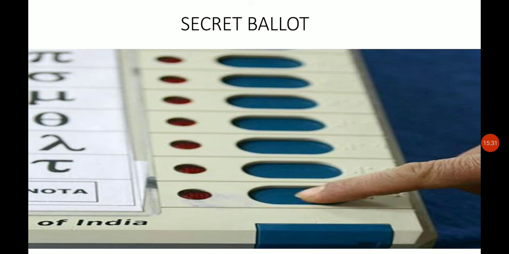So in today's class we have dealt with what democracy is, what universal adult franchise is, elections, and the secret ballot. In the next class we will see how elections are done, that is, the procedure of elections, and what type of party wins when it has a simple majority or absolute majority in the system. Thank you.